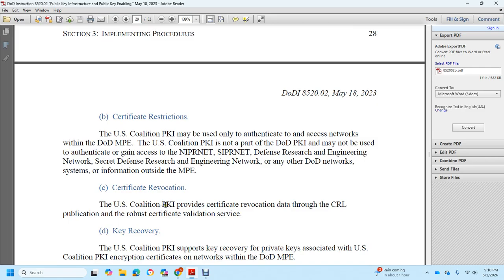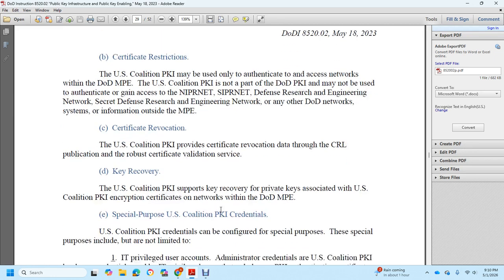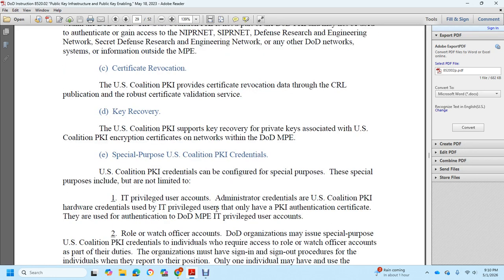Certificate revocation. The Coalition Public Key Infrastructure certificate revocation data with the CRL publication, robust certification validation services, key recovery. The U.S. Coalition Public Key Infrastructure supports key recovery of the private keys associated with the U.S. Coalition Public Key Encryption Certificate networks of the DoD MPE.